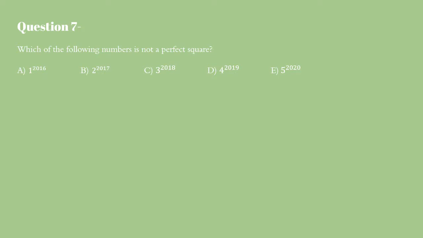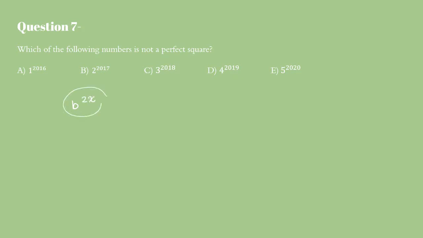Question 7 states, which of the following numbers is not a perfect square? And then it gives us 5 answer choices, with each to a certain power. So for this, we're going to define what a perfect square is. In my terms, this is not really an official definition, but a perfect square is a base, b, taken to an even power, 2x.